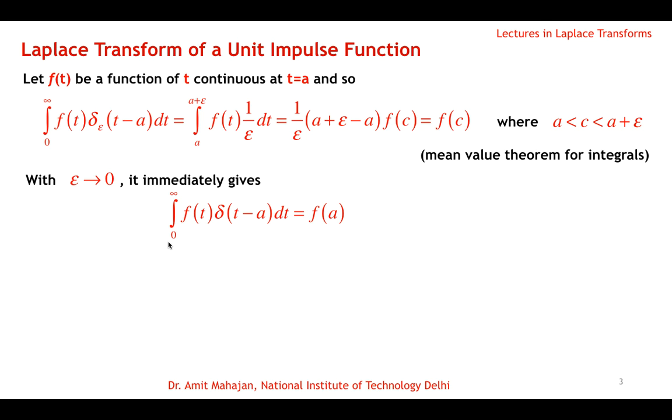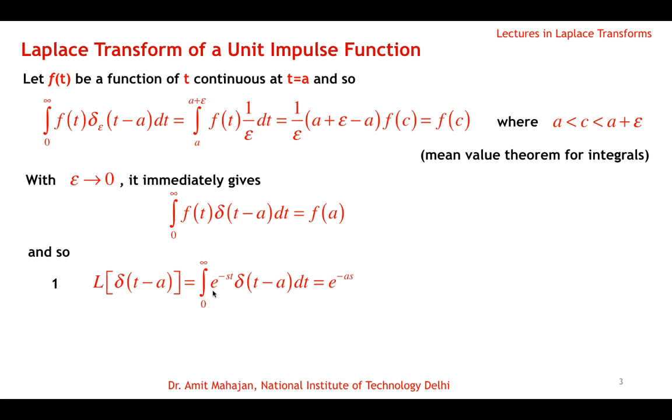So the integral from 0 to infinity of the function f(t) times the unit impulse function is the function value at a. Okay, so this impulse is at a, so this integral value becomes the function value at a. Okay, so if you remember the definition of the Laplace transformation, then we know that the Laplace transformation of any function is the integral from 0 to infinity of e raised to the power minus st times that function dt. Okay, and then if you compare these two integrals, then this f(t) is e to the power minus st.